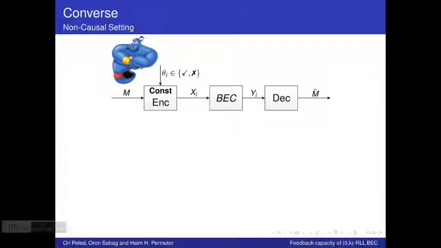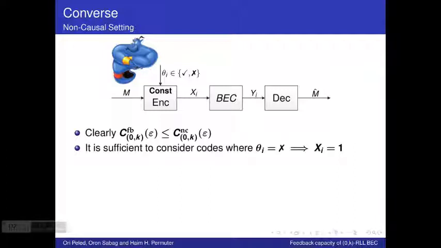Clearly, the non-causal capacity is not inferior to the feedback capacity. When we try to provide an upper bound for the non-causal capacity, it is sufficient to consider only codes where if theta_i equals an erasure, then the encoder transmits x_i equals 1. That's a reasonable choice because the 0-k RLL constraint does not impose any restrictions upon the number of ones we are allowed to transmit to the channel.